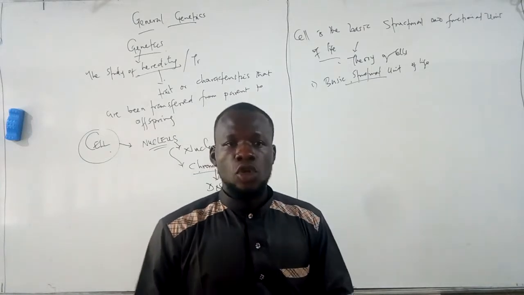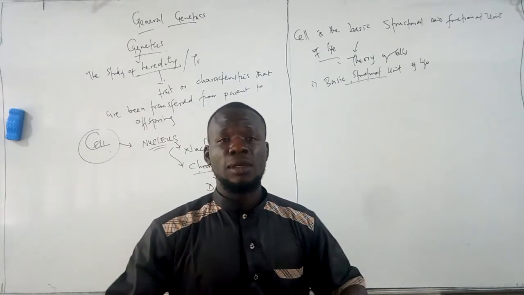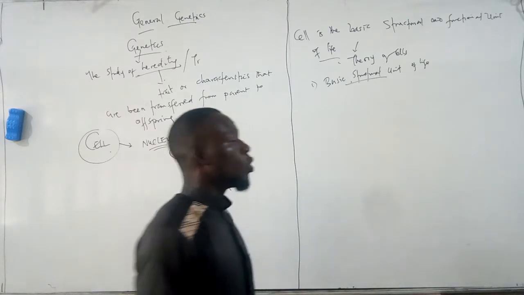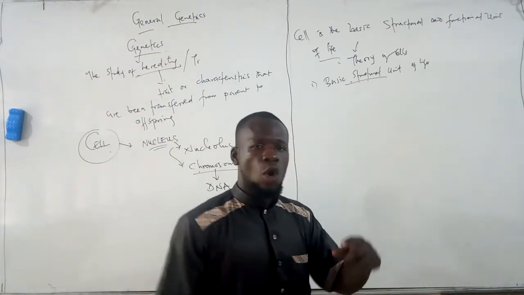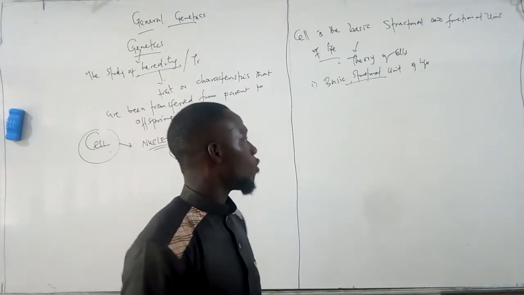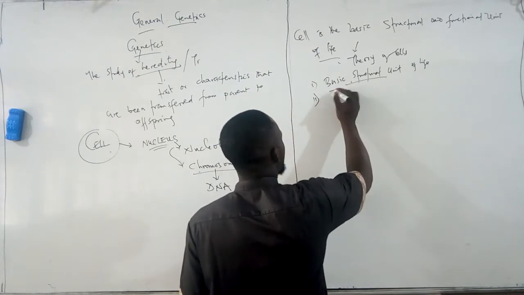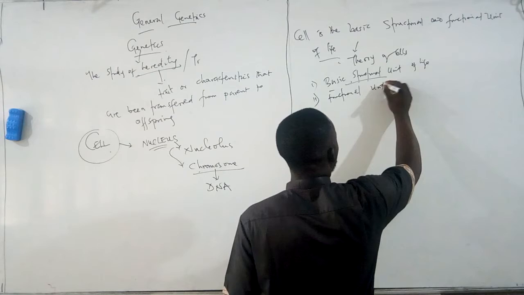It simply means that every structure of a living organism is built up by the cell. So when you see a human being, each structure is composed of thousands and billions of cells that make it the human being that you know. So every organism, from the most simple to the most complex, has structures composed of what we call cells. Then we also have the cell as the functional unit of life.